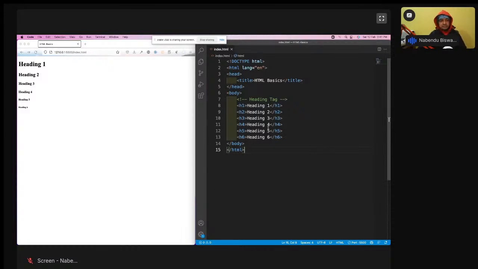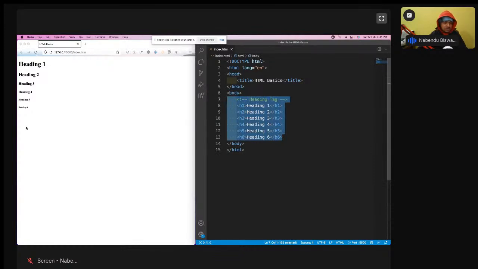Why is it used? See, in real projects, a lot of developers work, not just one developer. Ten developers will work on the same project. So in the code, they put this comment so that it is easy for the other developer to understand, and also for the same developer to understand when he comes back two months later and sees that code. So every programming language has some commenting thing. Even HTML has commenting. So this will not show to the end user. This is something which the end user will see, and this is for the developer who will see.